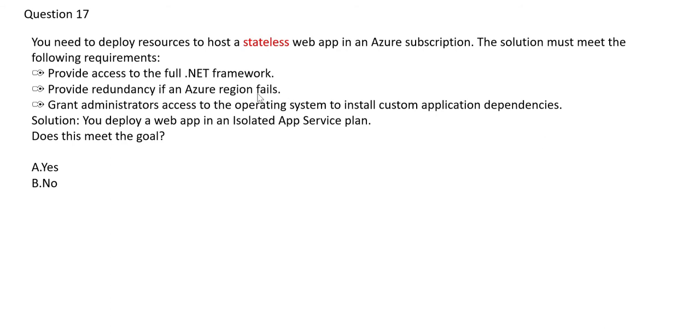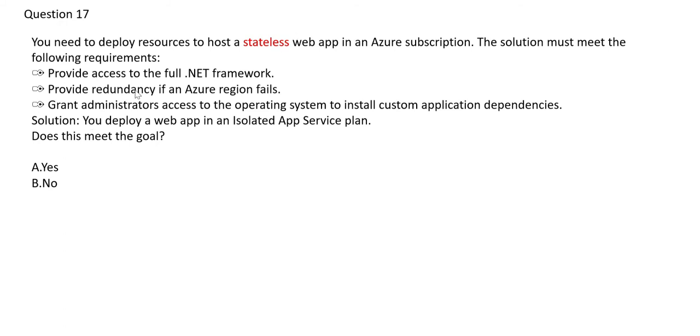So key here is it should provide redundancy if your Azure region fails. That means if this stateless web app was in a region, say in Singapore, and that fails, it should provide redundancy. That means the user should be connected to another Azure region in India or China, some nearby location, so that there is no disruption of service.